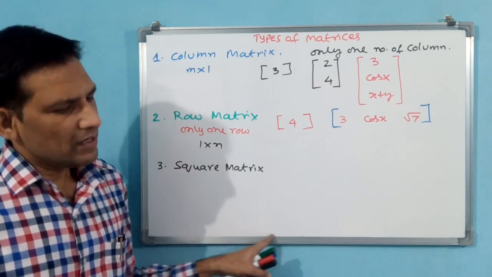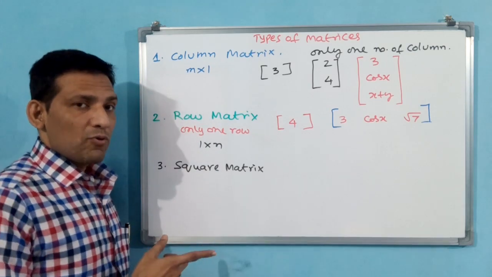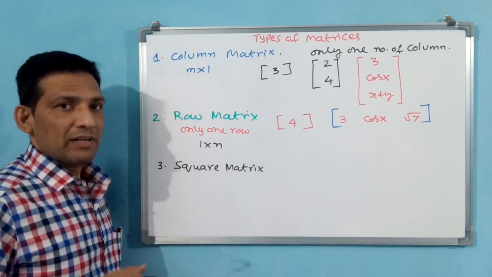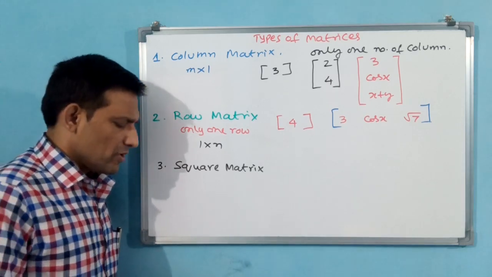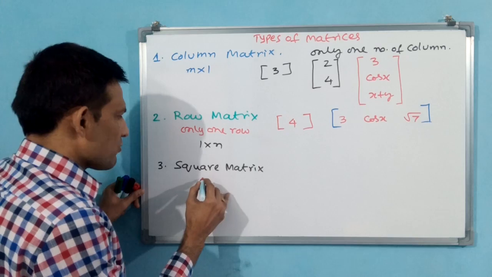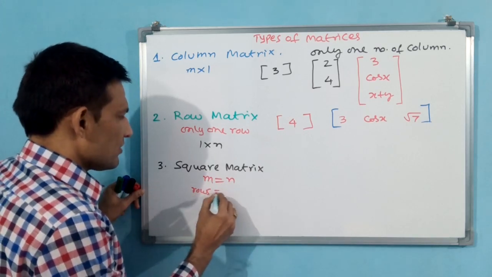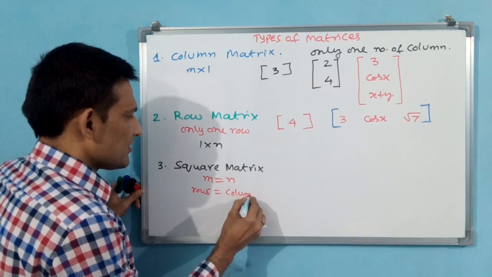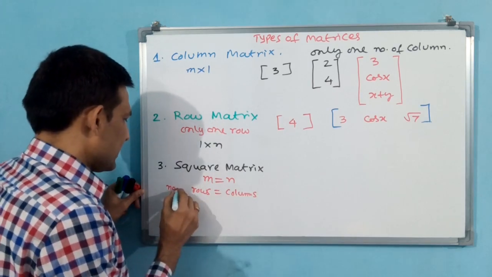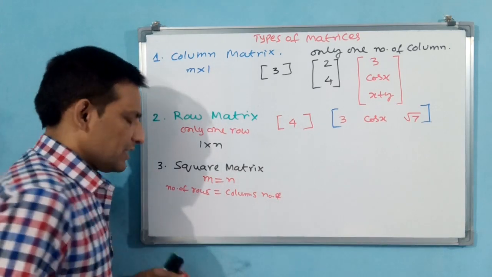That means if the number of rows and the number of columns are both equal, then that is going to be called a square matrix. See, logically I am showing this: m is equal to n, rows is equal to columns. That means the number of rows is equal to the number of columns. Okay?